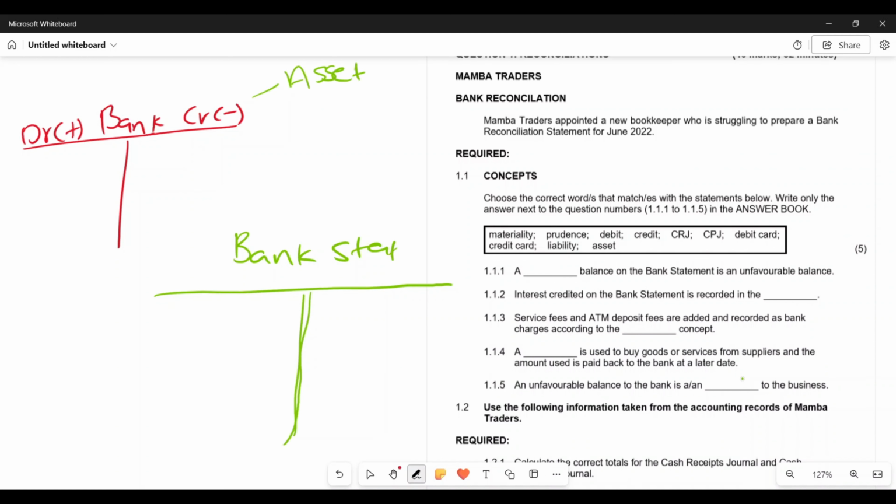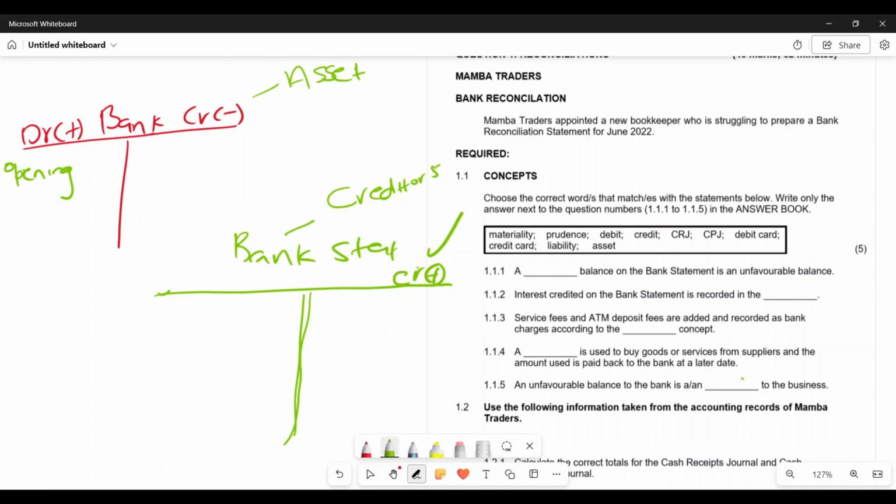but in the books of the bank, right, they regard us as a creditor, right? So we are not the assets of the bank, right? In our books, this bank account we regard it as an asset, but in the books of the bank, they regard us as a creditor because why? They have our money. So as a result, right? So if I have my opening balance on the debit side of my bank account, on my bank statement, this balance is going to be on the credit side. This would be the corresponding credit for my debit, right? And as a result, my bank statement would increase on the credit side, right?